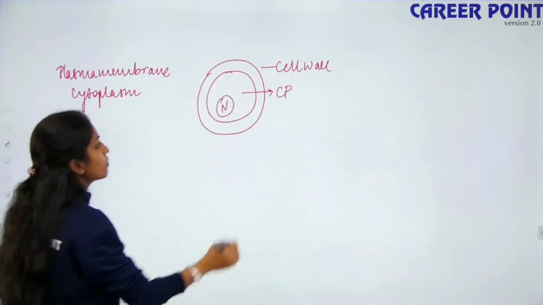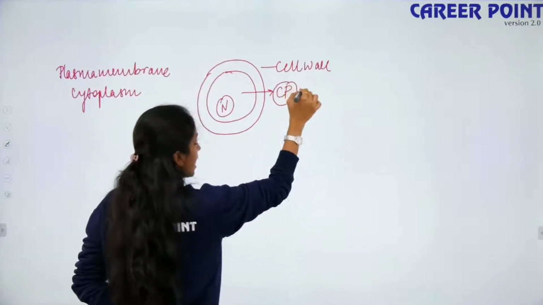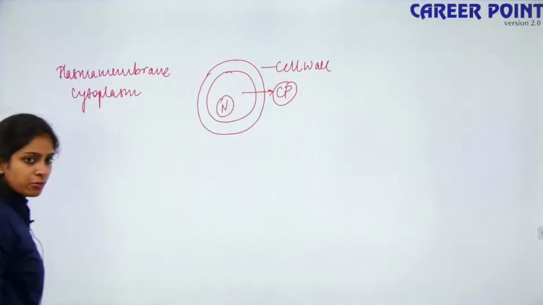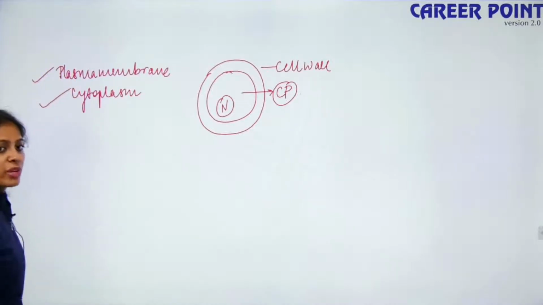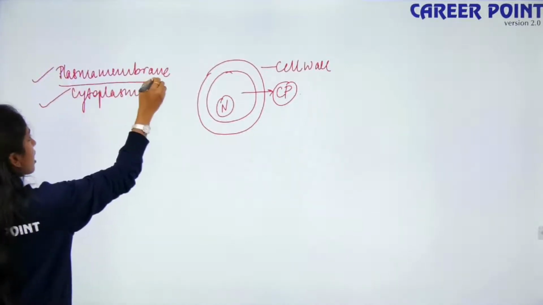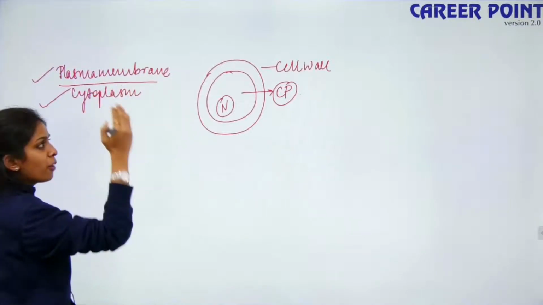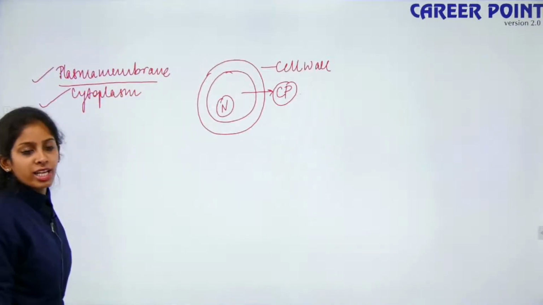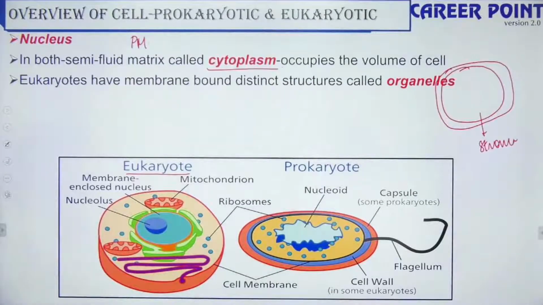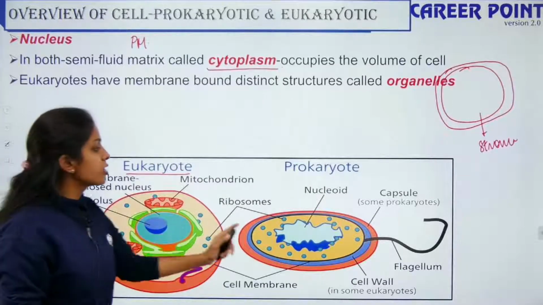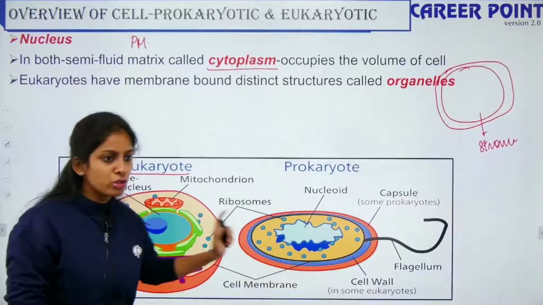Okay, so cytoplasm is the semi-fluid matrix present inside the cell. So this is the plasma membrane, this is the cytoplasm. You can say the plasma membrane demarcates your cell wall and the cytoplasm and the nucleus of the cell. Eukaryotes have membrane bound distinct structures called organelles like your chloroplast, like your mitochondria, whereas your prokaryotes have no distinct membrane bound organelles.